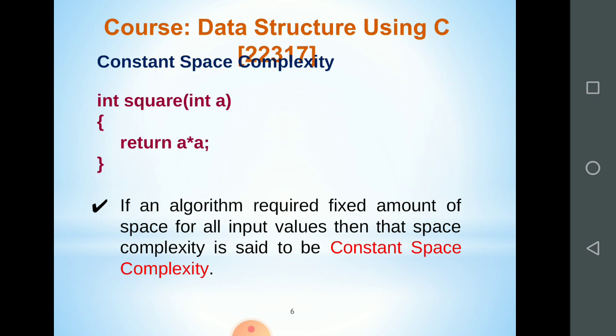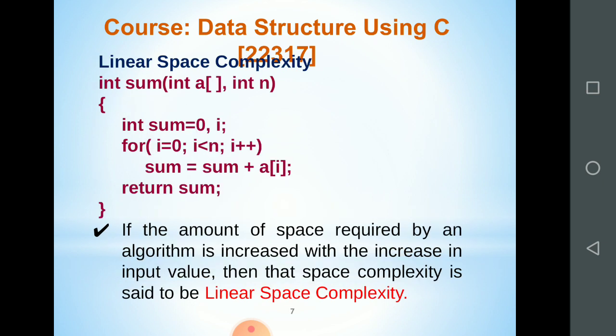Okay, after that the next one we will learn is the linear space. So what is the difference between the constant and the linear one? Look at this, the code is given. In that code one function is given, in which we pass the integer array a and the integer n. Inside the function we take a new variable sum, equal to 0. I is also a new variable. After that, for I equal to 0, I less than n, I plus plus, we add to the sum the array elements and we return the sum.